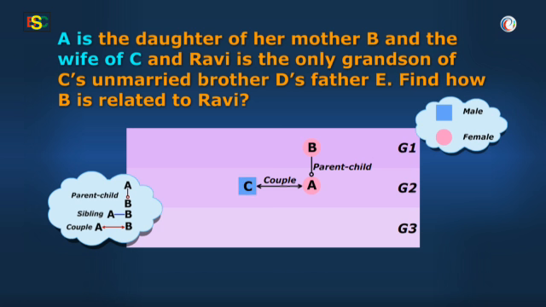Well, Vidya, till now we have found out a bit about the B-A relationship. We know that it is a parent-child relationship with both B and A being females. We also know that AC is a husband-wife relationship in which C is the male. Of course, we know already that A is a female.